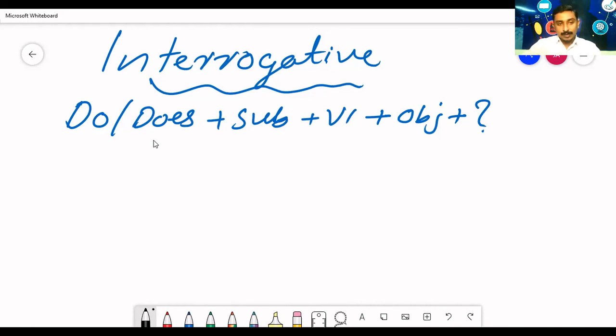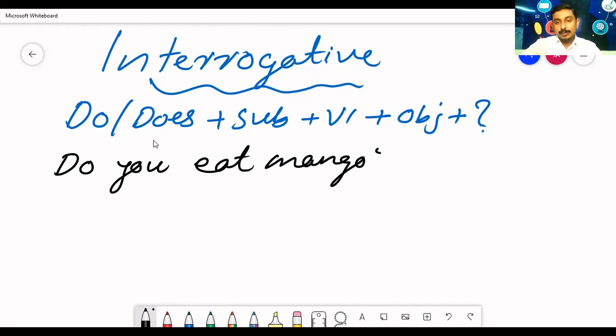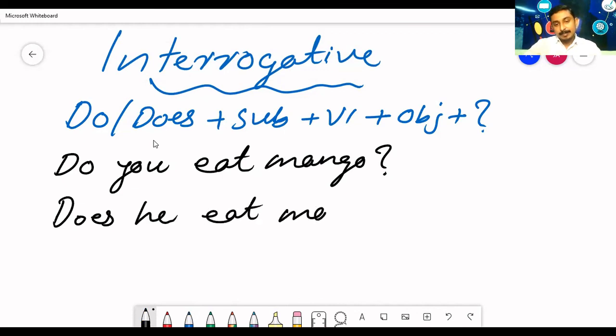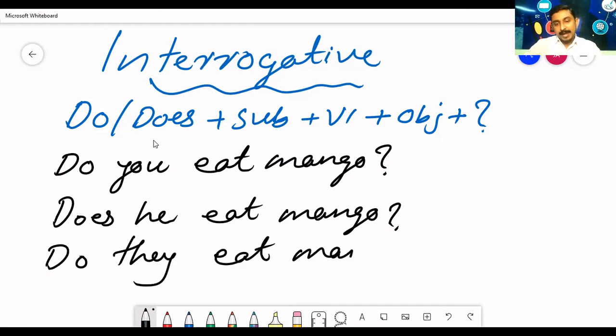You should start with do or does. Before that, you need to decide what is the subject. If the subject is I or you, just start with do. Do you eat mango? Question mark. If the subject is he, you need to start with does. Does he eat mango? If the subject is they, do they eat mango? In this manner, you can create simple present interrogative.